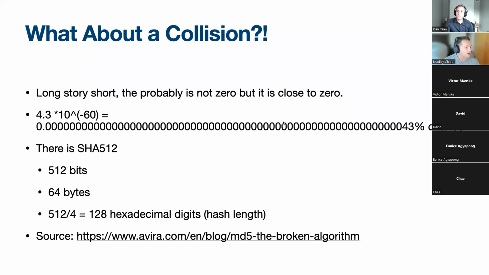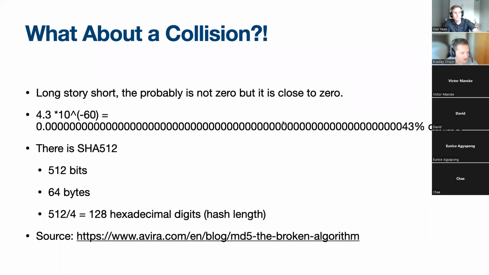So, all right. What about a collision? You do hear about these collisions that happen. You probably heard with SHA-1 and stuff like that. Everyone's migrating off of SHA-1. It's actually been pretty outdated for a while, but with every hashing algorithm function, there is the potential of a collision. So long story short, the probability is not 0, but it is close to 0.